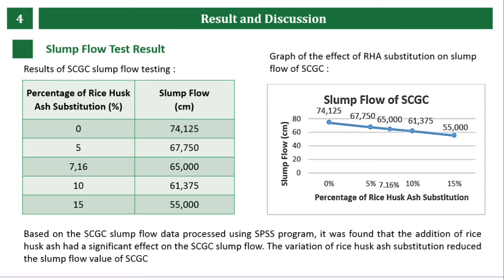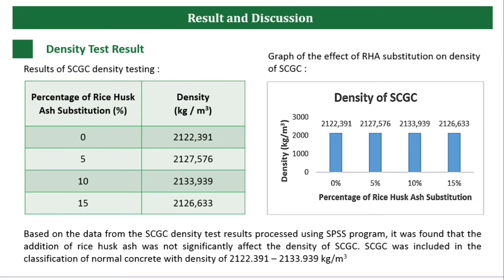Based on the graph, it can be concluded that the variation of RHA substitution reduced the slump flow value of SCGC. Based on previous research, the decrease in the slump flow value occurs because the high reactive silica content in RHA accelerates the geopolymerization rate of SCGC mixtures, so that the setting time of the mortar materials occurs faster.